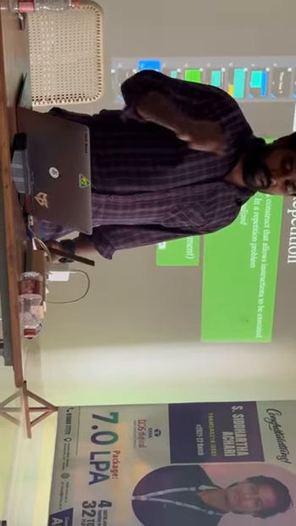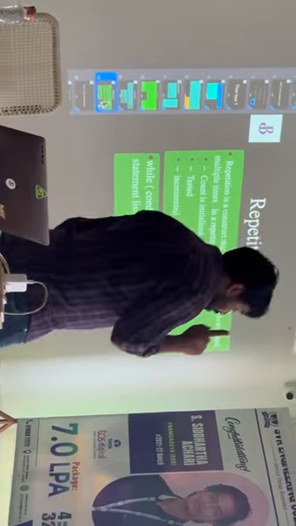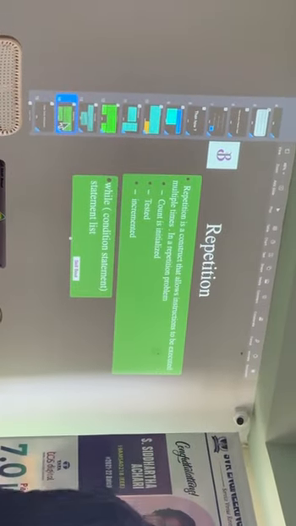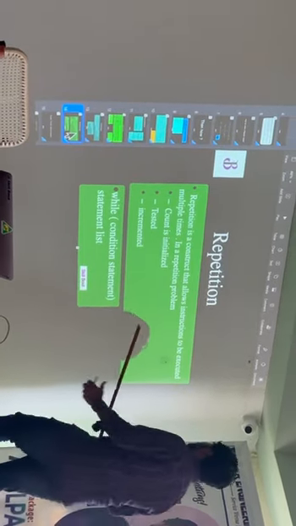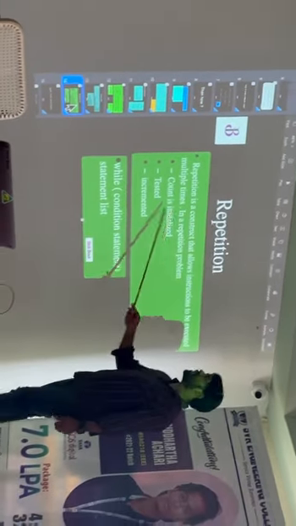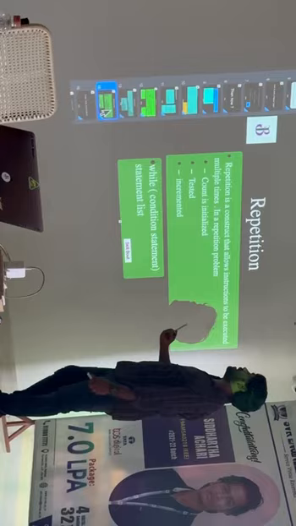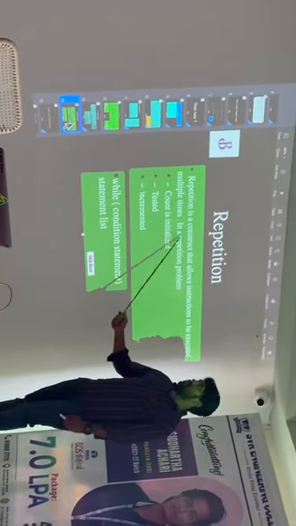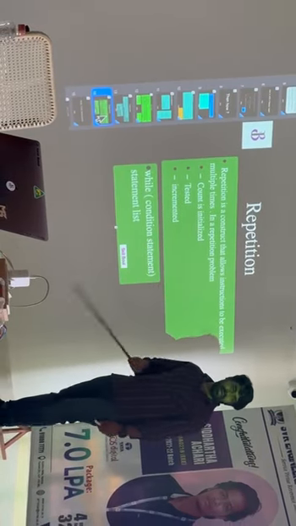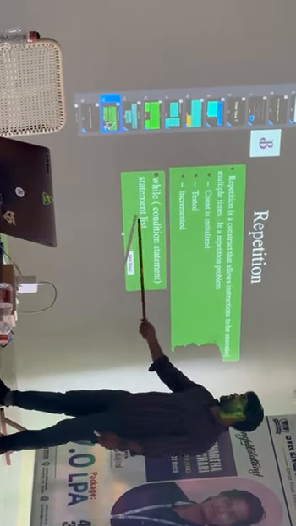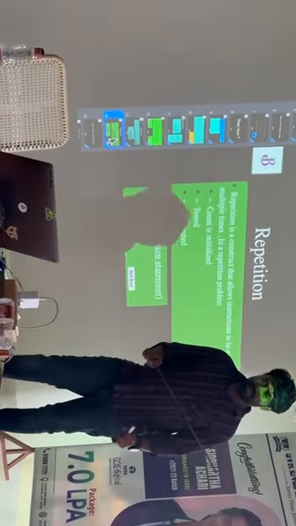Now come here. Repetition. I told you three things you should remember: start to stop here. Same thing here also. Repetition is a construct that allows the instruction to be executed multiple times. In a repetition problem, count is initialized, tested, and incremented. Count is started, then test and stopper, increment, for example while condition statement. I'll show that example also.